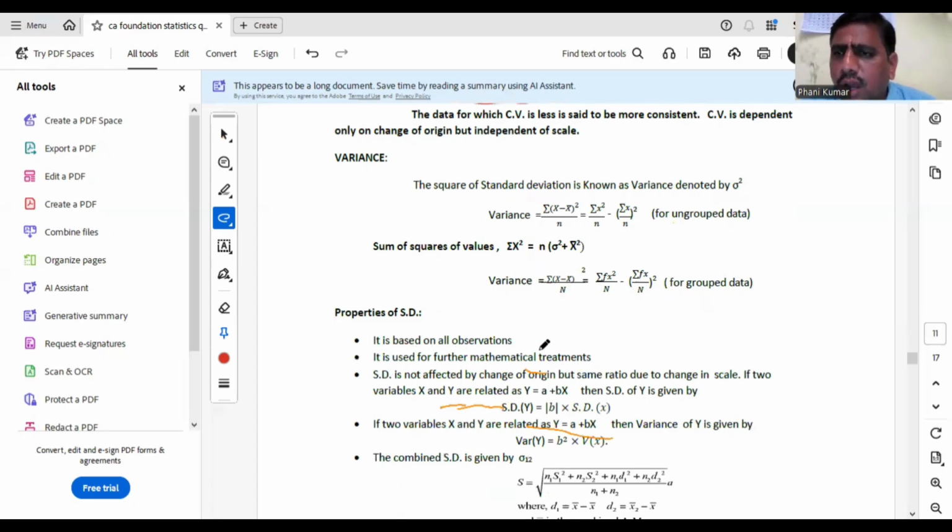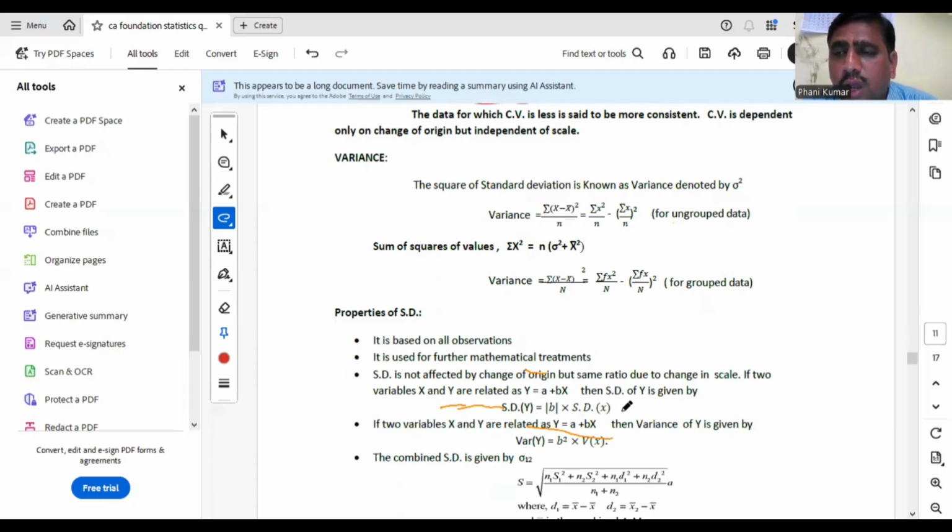Properties. SD is based on all values. It is used for further mathematical treatment. SD is not affected by change of origin, but it is affected by scale, even though it will not take negative values. So if y equals a plus bx is the relation, where a is origin and b is scale, then SD of y can be computed by taking mod b into SD of x.